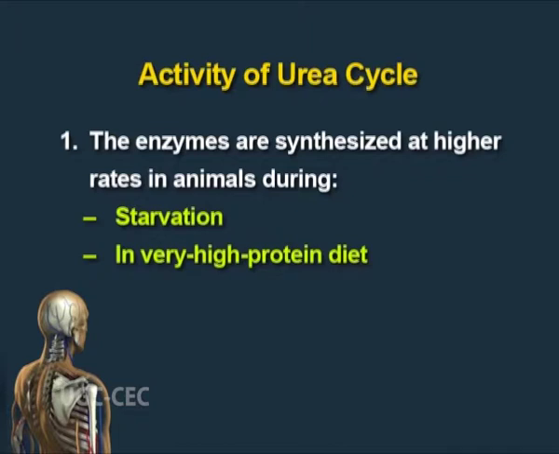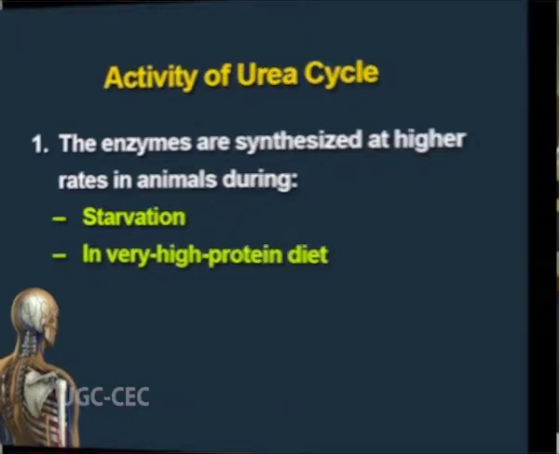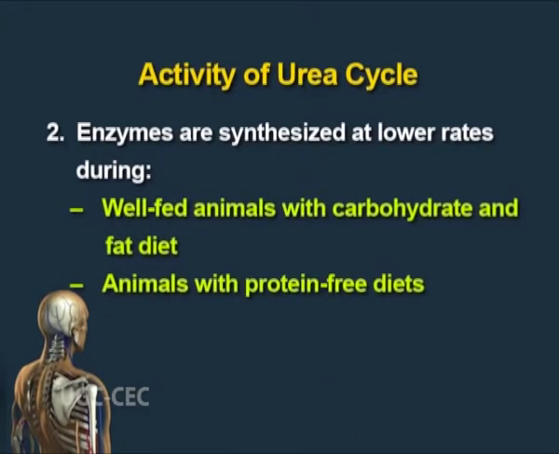The enzymes are synthesized at higher rates in animals during starvation and in very high protein diet. Enzymes are synthesized at low rates in well-fed animals with carbohydrate and fat diet, and in animals with protein-free diets.